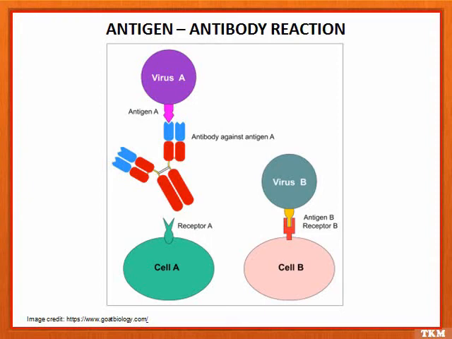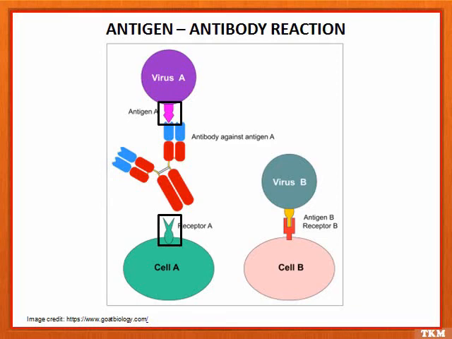Viruses need to get their genetic material inside of a cell in order to replicate. They use specific proteins on their surface that are called antigen to bind to proteins called receptors on the surface of the cell to gain entrance. Antigens are like a key that must fit exactly into the corresponding lock on the cell surface.